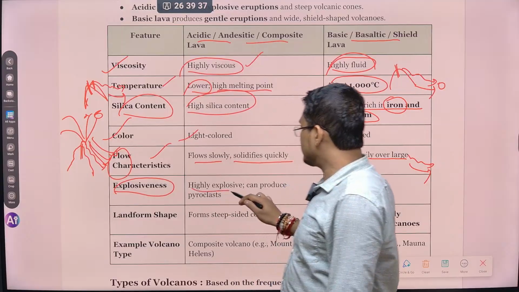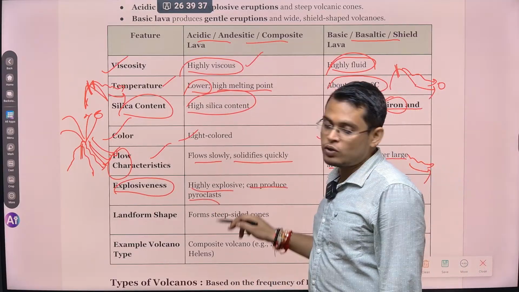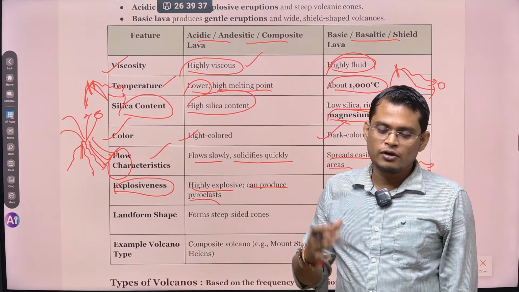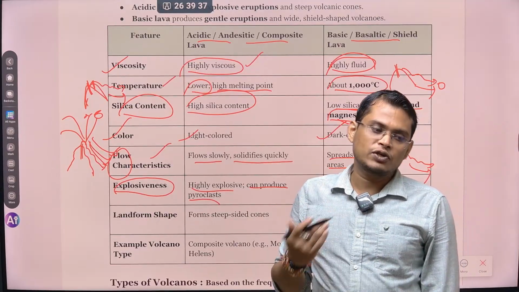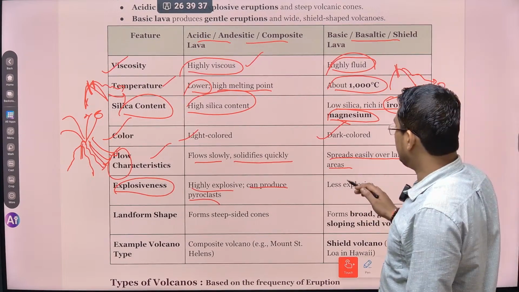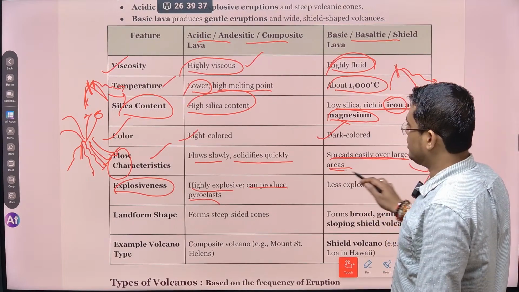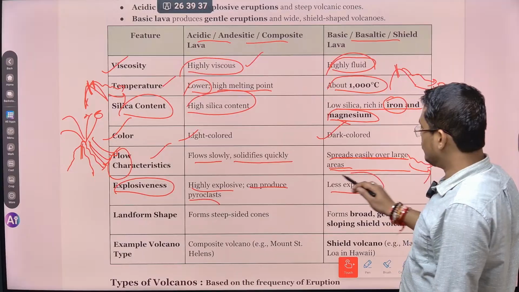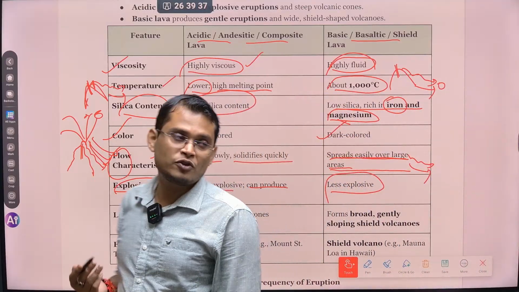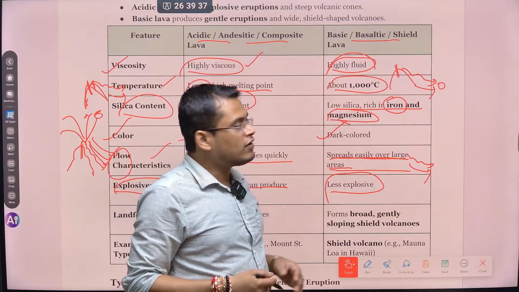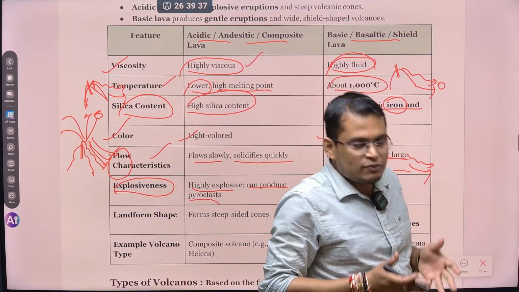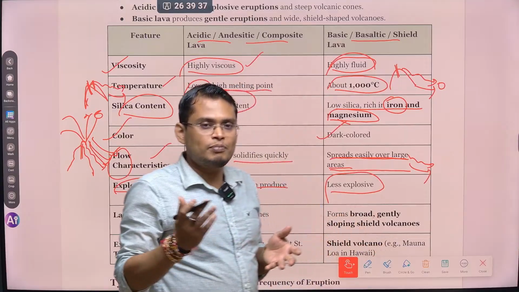So highly explosive lava can produce pyroclasts. Pyroclast means material that is composed of half-burnt solid material, liquid material, and some rock samples also. They are called pyroclastic material, so they spread easily over a large area. Yes, basic lavas are less explosive. Here they are very fluid. The basic lava is very fluid, so they can erupt peacefully without causing much damage.